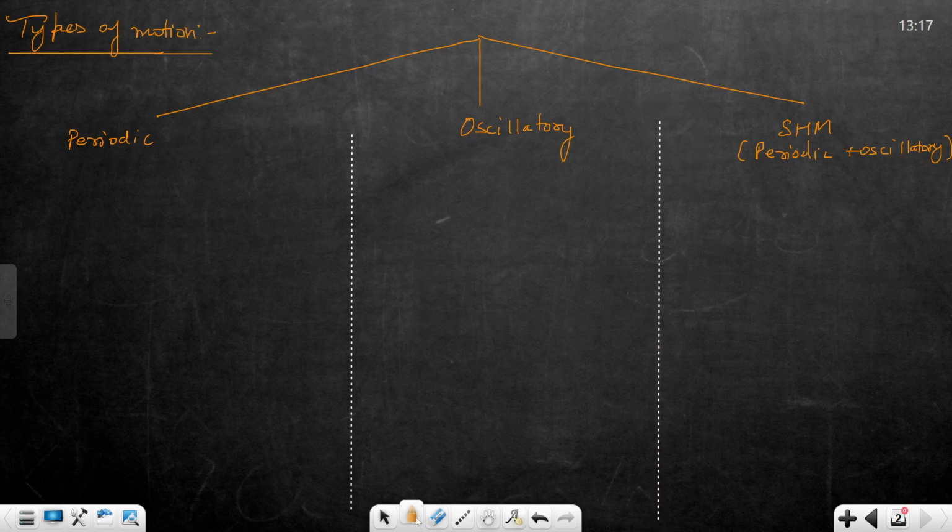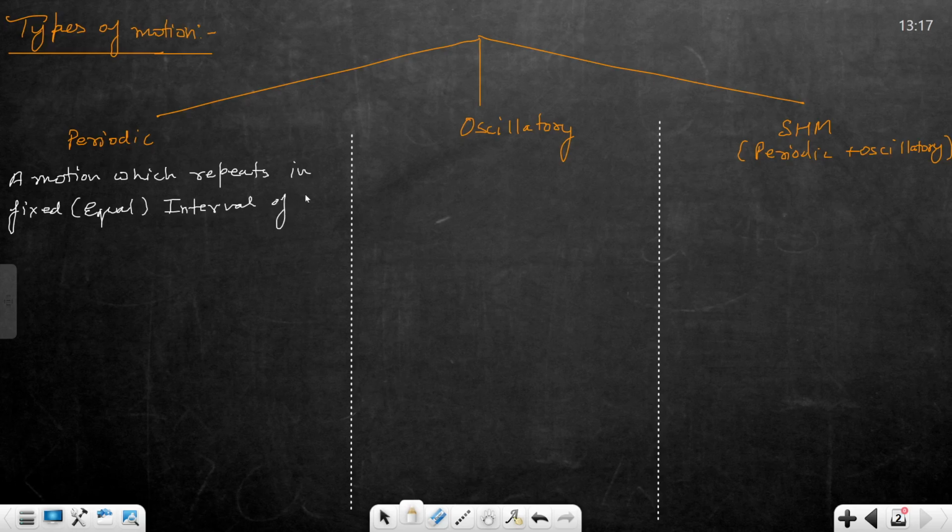First one, periodic. A motion which repeats in a fixed, equal interval of time is called periodic motion.